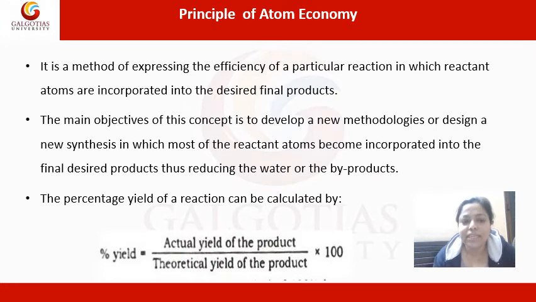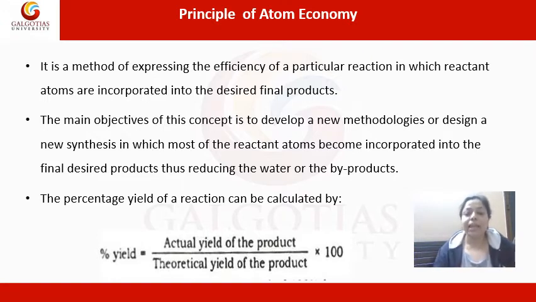Now, it is a method of expressing the efficiency of a particular reaction in which reactant atoms are incorporated into the desired final product. So for a given chemical reaction, suppose we have a reactant A, reactant B, and the reaction gives C and D. Out of the two products C and D, one will be the desired or dominant product and the other is the byproduct.